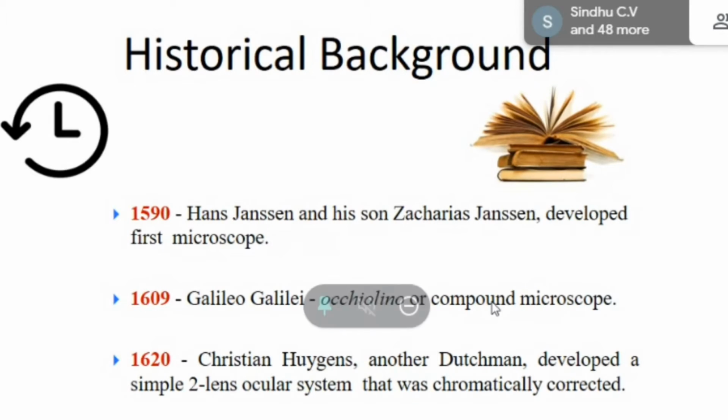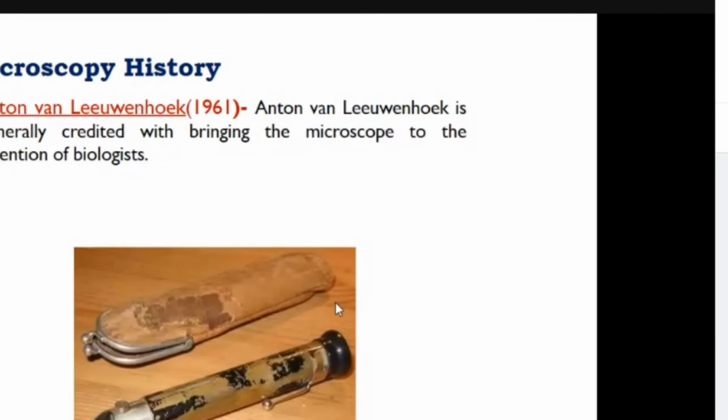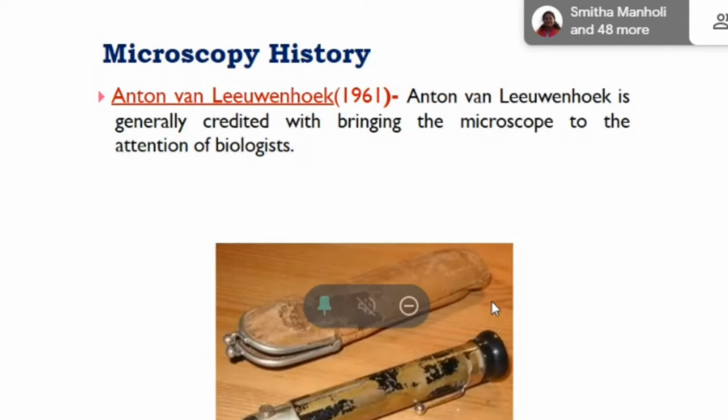Basically, an optical light source was used here for determining the structure of matter. And next, Anton van Leeuwenhoek gets the credit for bringing the light microscope and compound microscope to the attention of biologists.